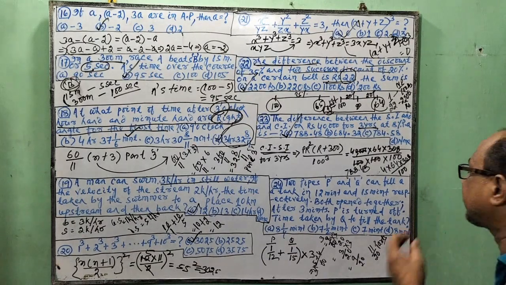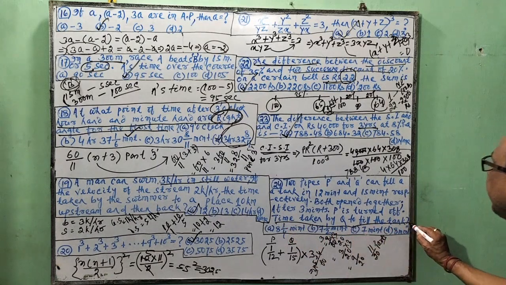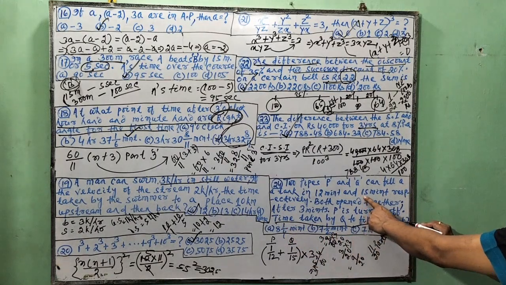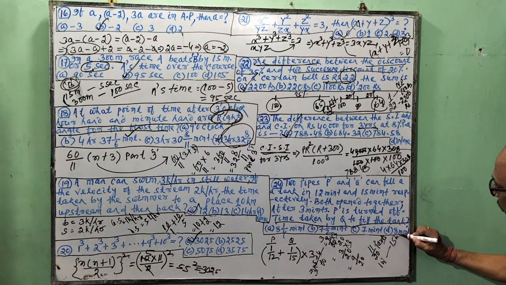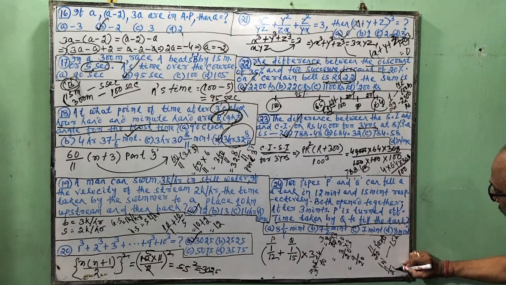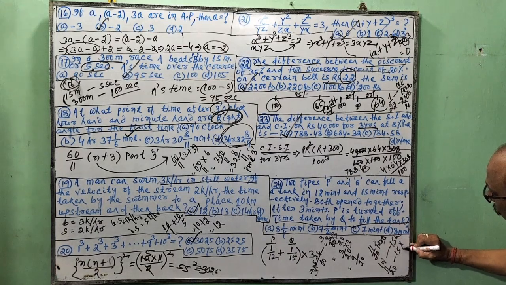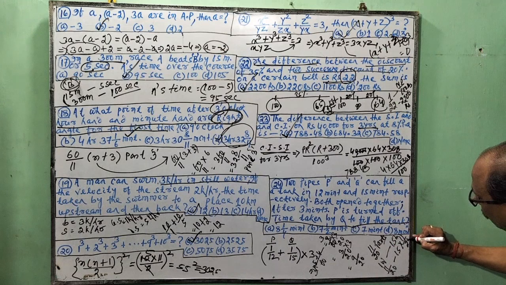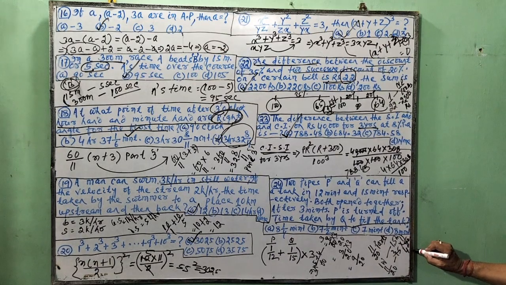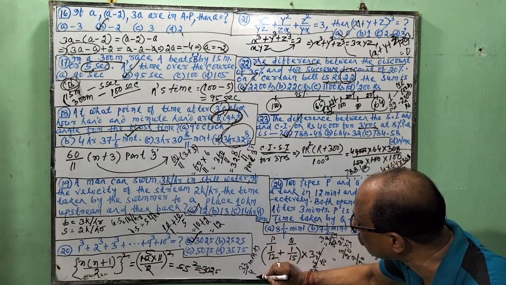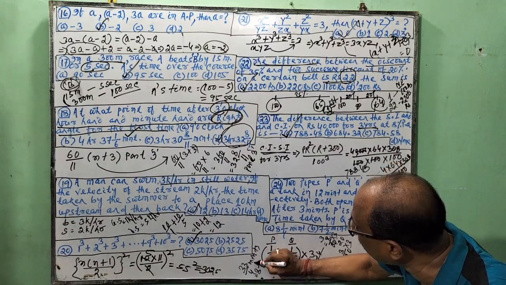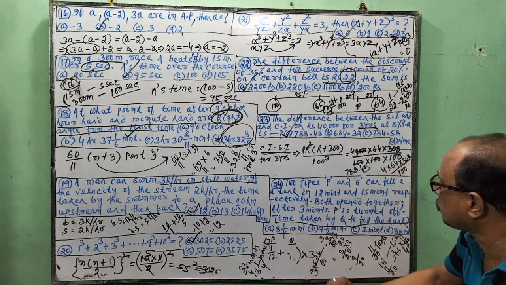Now the time taken by Q to fill the tank. Q fills 1 whole in 15 minutes. So 11 by 20 of water in 15 into 11 by 20. So it is 3 into 11 by 4, which is 33 by 4 minutes. Right? So this equals 8 and 1 by 4 minutes. So this is the answer.